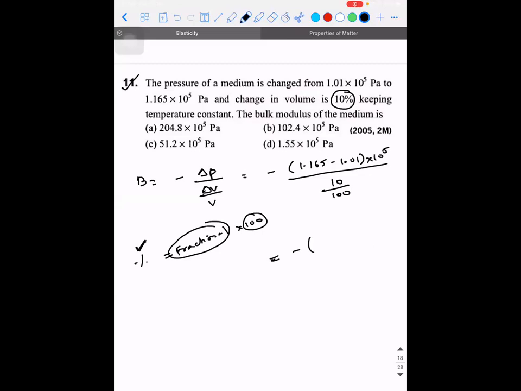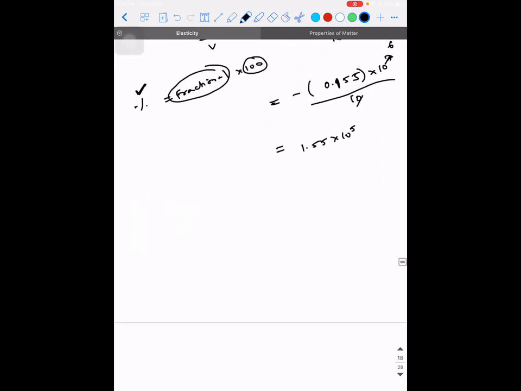Minus 0.055 into 10 power 7 divided by 10. So it will go 10 power 6 times. Option D, sir. Yes. So 1.55 into 10 power 5. That's the answer. Yes, that's right. So I got it.